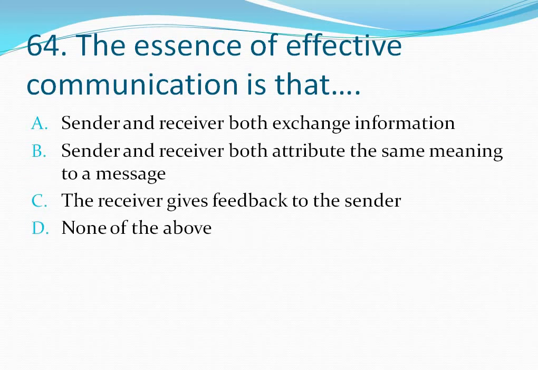Let's move to the next question, question number 64. The essence of effective communication is that. Your options are option A, sender and receiver both exchange information, option B, sender and receiver both attribute the same meaning to the message, option C, the receiver gives feedback to the sender, option D, none of the above. The essence of effective communication is that sender and receiver both attribute the same meaning to a message. So the correct answer is option B.